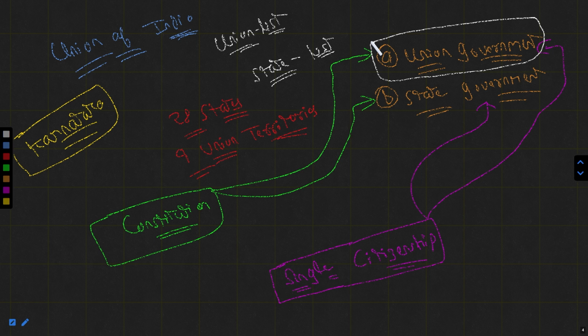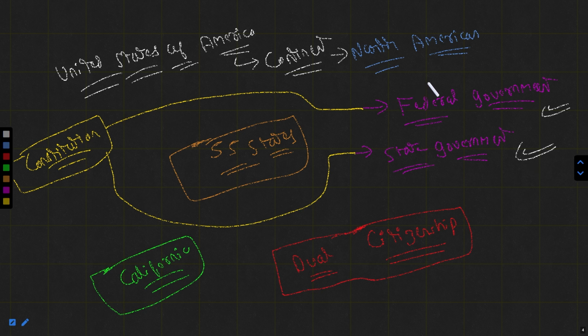Got it? That's the difference. When we talk about a federation, like America, they have the federal government and the state government, both having their own constitution. So there is a dual constitution. They have their own citizenship.